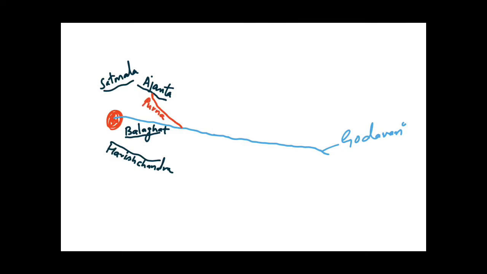Now one of the rivers originates from the Balaghat range. This is the Balaghat range and from here originates a river, that is the Manjra river, and it is a right bank tributary of this Godavari river. And it also passes through Karnataka state. So you must remember that this Manjra river, which is a right bank tributary of the Godavari river, also passes through Karnataka state.